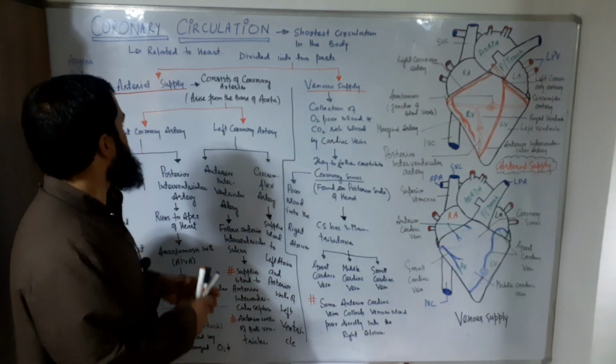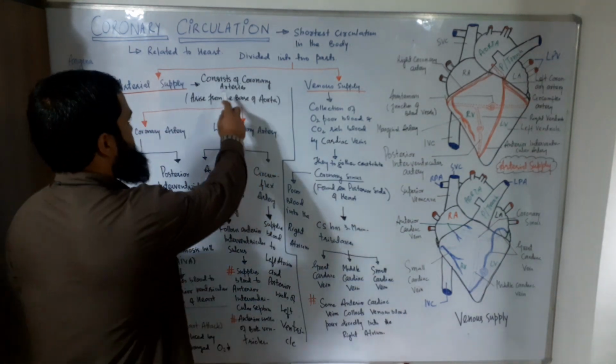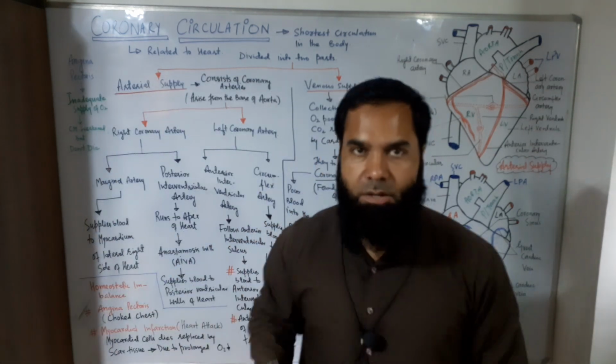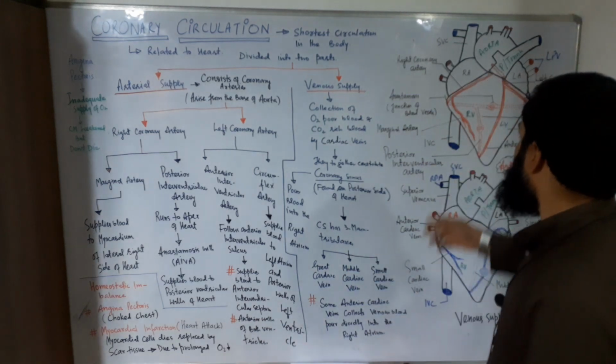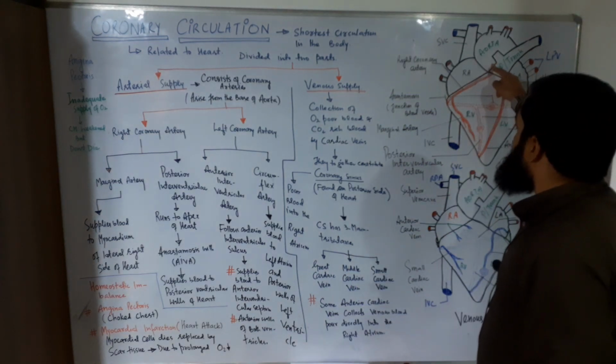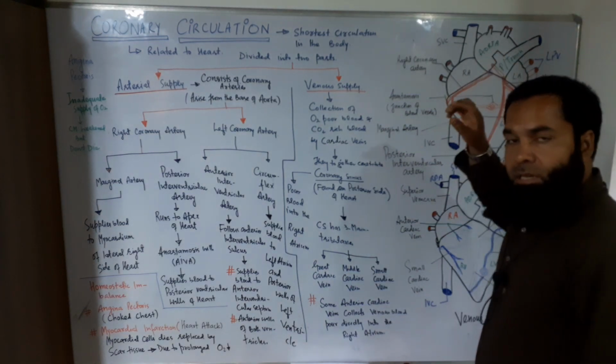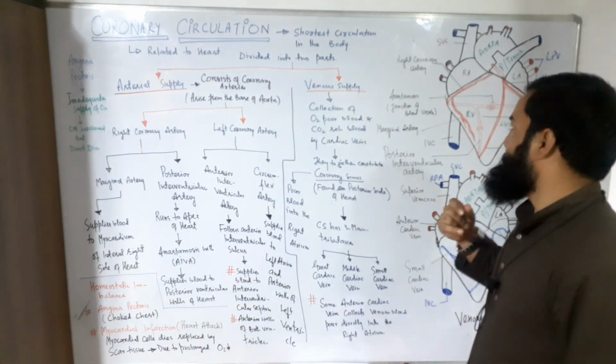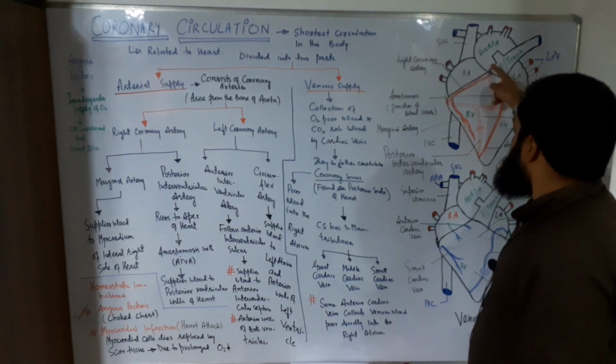Now I will discuss firstly the arterial supply of the blood, which is provided by the coronary arteries to the heart. Arterial supply consists of coronary arteries, and you must remember that these coronary arteries arise from the base of the aorta. This is the base of the aorta. Aorta means the largest artery of the body, which provides the oxygen blood to the body tissues. So here is the base.